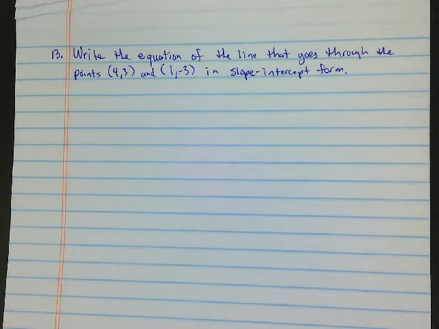Write the equation of the line that goes through the points 4, 3 and 1, -3 in slope intercept form. If you can't read my handwriting, let me know. Okay?